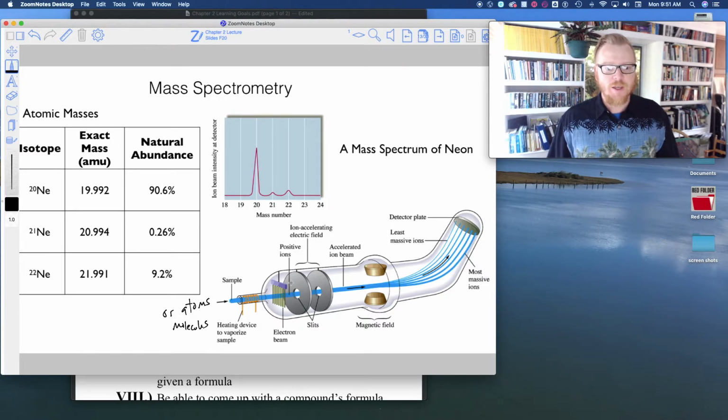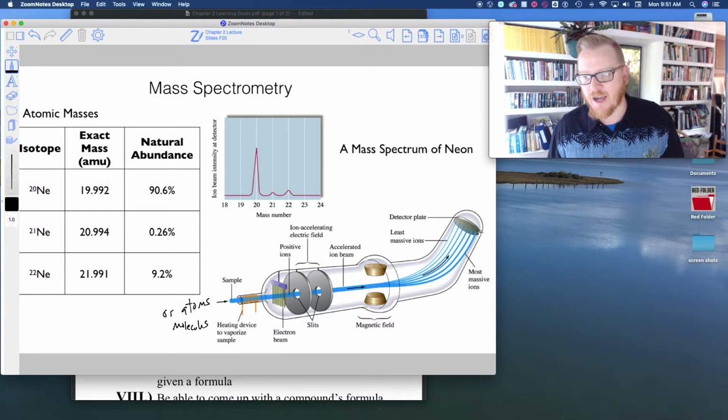And you have, again, more electrically charged plates that will accelerate those ions. And then, of course, they enter this magnetic field, and what happens is the least massive ions are able to bend more than the most massive ions.